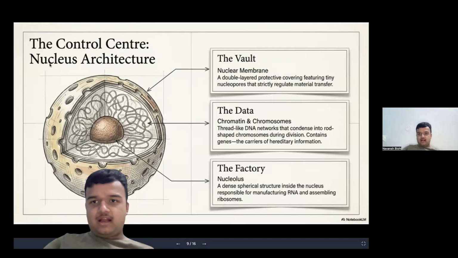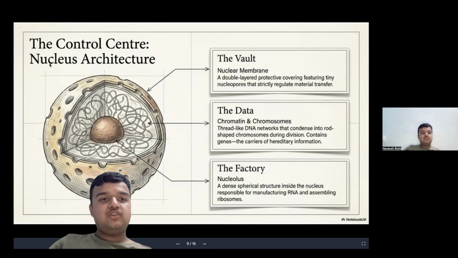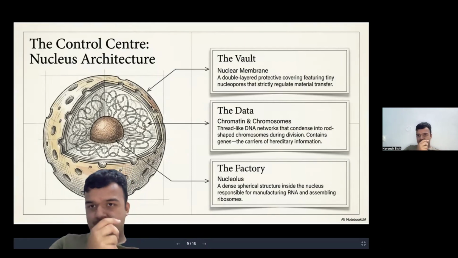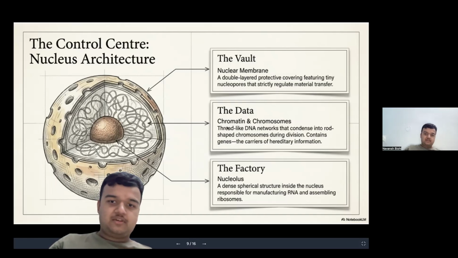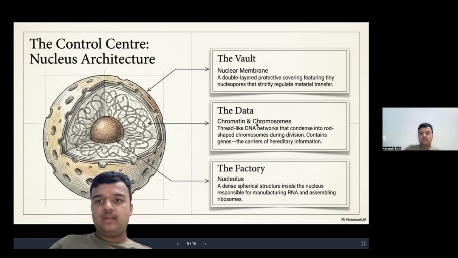Now, we have discussed the plasma membrane. Now we're going to discuss the control center, the nucleus architecture. This is the structure of the nucleus. The nucleus also has different parts. The walled nuclear membrane basically protects the nucleus from foreign particles. The protective covering features tiny nuclear pores, tiny holes that strictly regulate material transfer. Now, chromatin and chromosomes play a vital role in the nucleus.